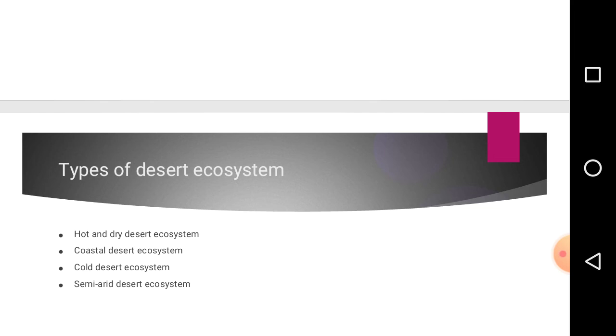Another type of desert ecosystem is the cold desert ecosystem. This desert ecosystem has abundant rainfall throughout the winter and less in the summer, which means that this type of ecosystem receives heavy rainfall in the winter and a small amount of rainfall in summertime.